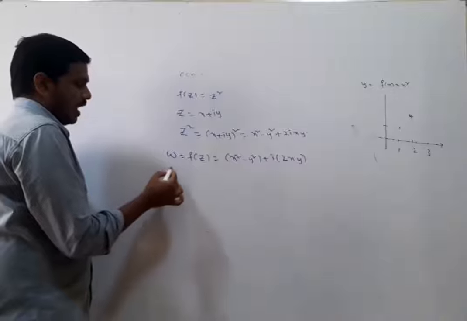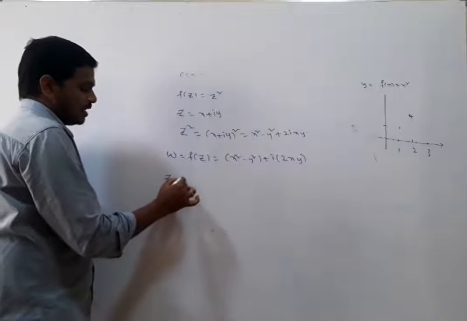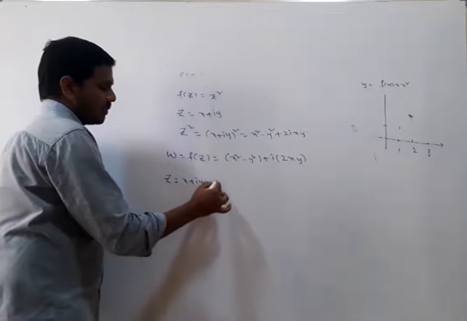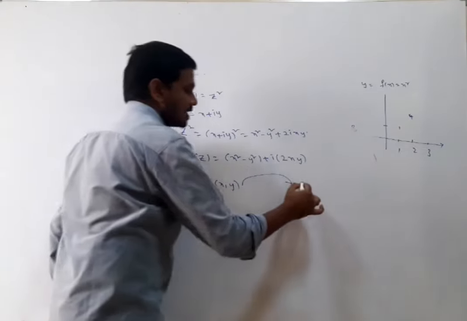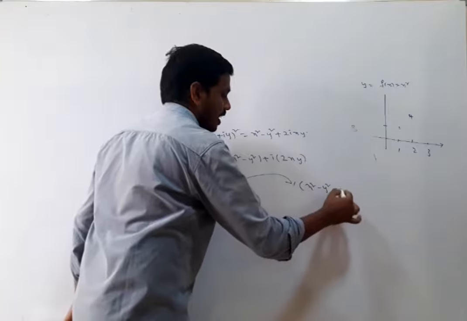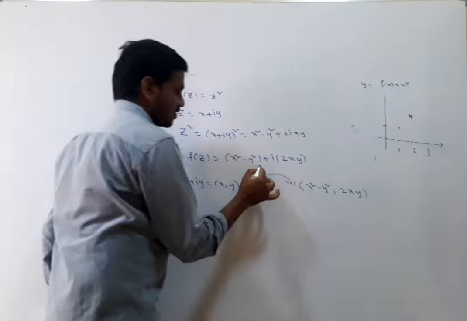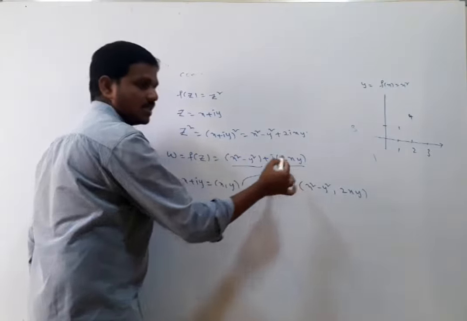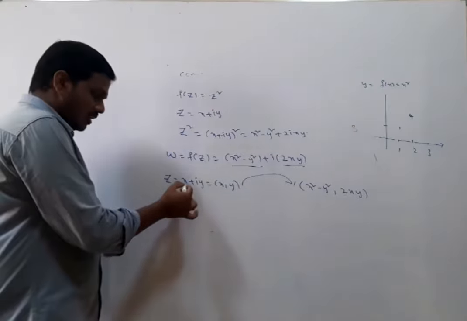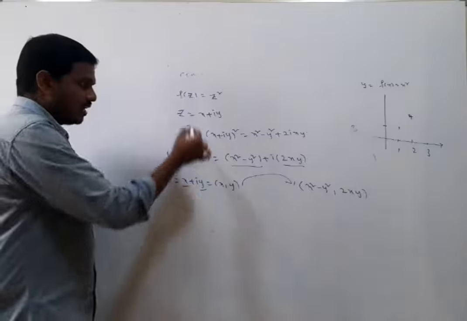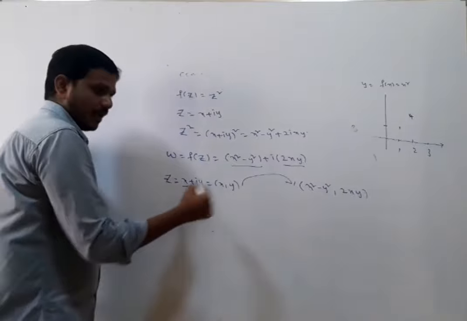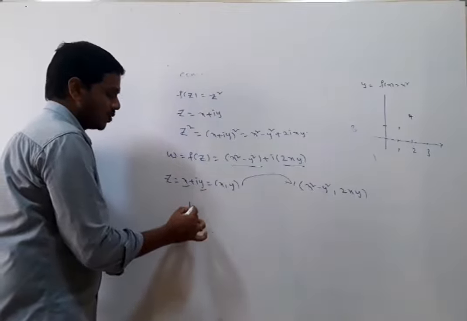That is, every z is equal to x plus iy, which is the same as x comma y, is associated to x square minus y square comma 2xy, where x square minus y square is the real part and 2xy is the imaginary part. In z, x is the real part and y is the imaginary part. Under this mapping, I am trying to find the image of 1 plus 2i.